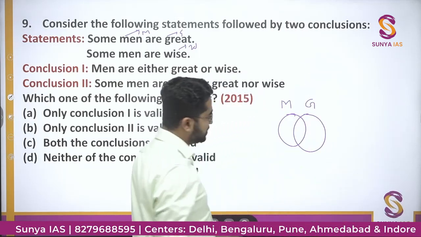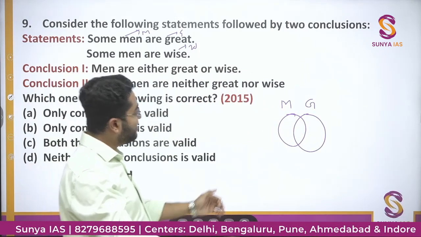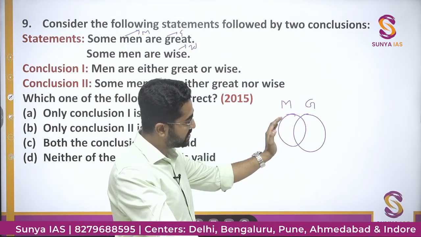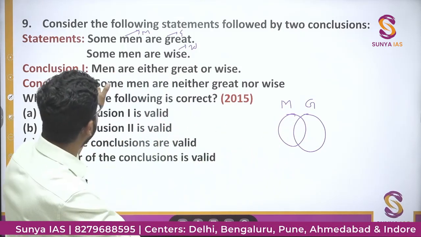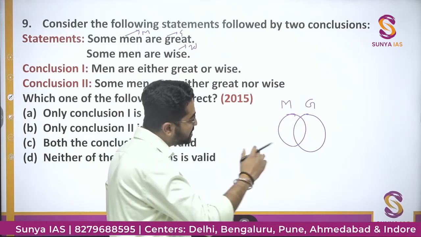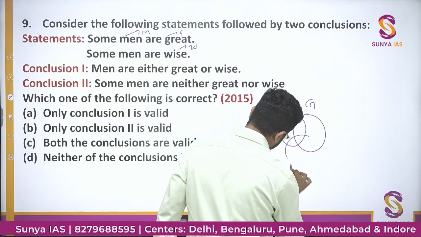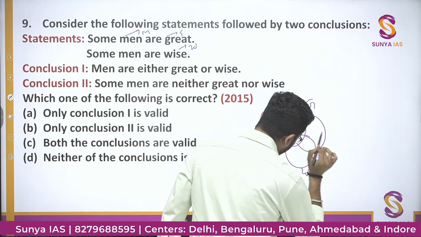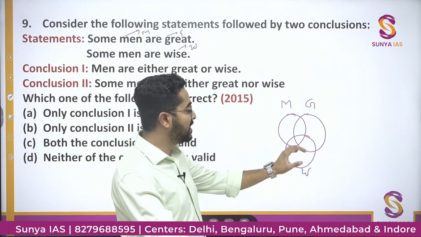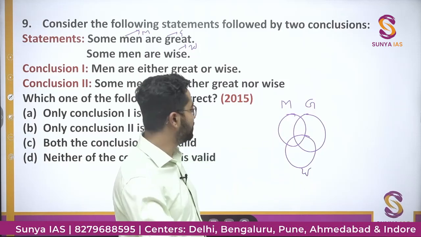General statement, some men are great. So we have made a general diagram where some men are great, some are not. Some men are wise. So there is a relationship given. Some men are wise. So I'll make a general diagram. This where there is no relationship given between wise and great, but still मैंने assume कर लिया कि there are some great people who are wise as well.